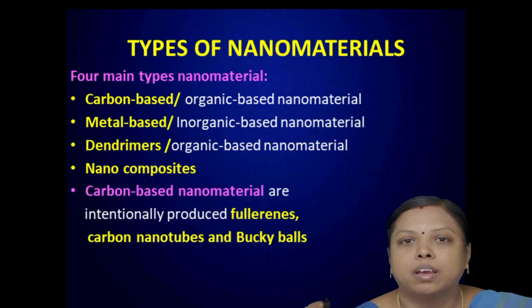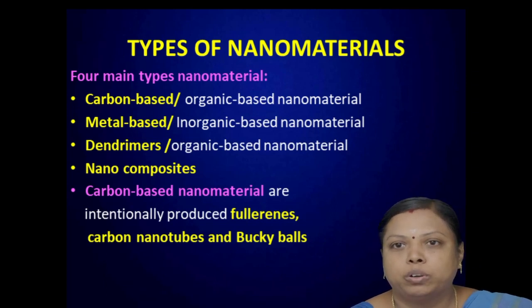Basically, they are classified under four kinds: carbon based nanomaterials, metal based nanomaterials, dendrimers, and nanocomposites. Let us see one by one. Carbon based nanomaterials are otherwise termed organic based nanomaterials.